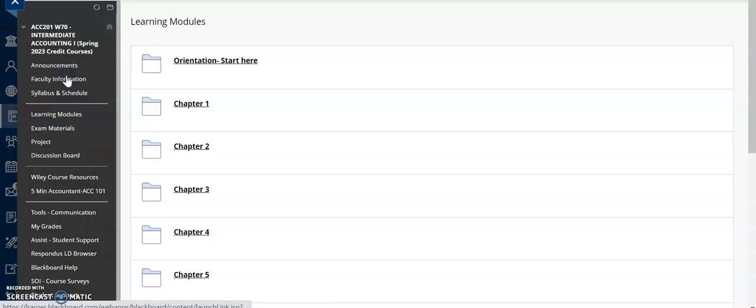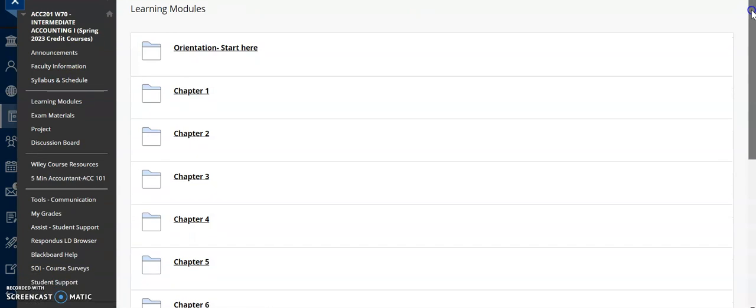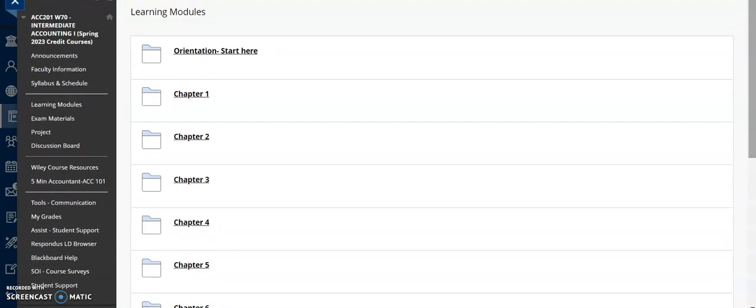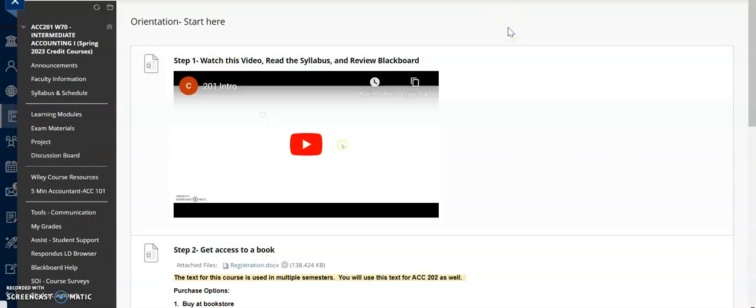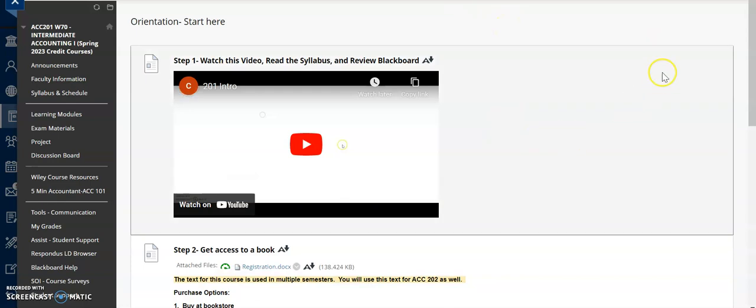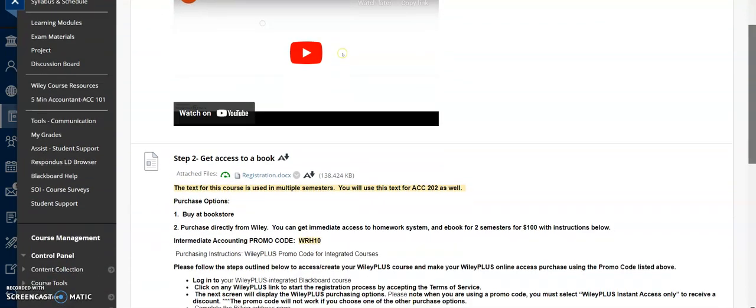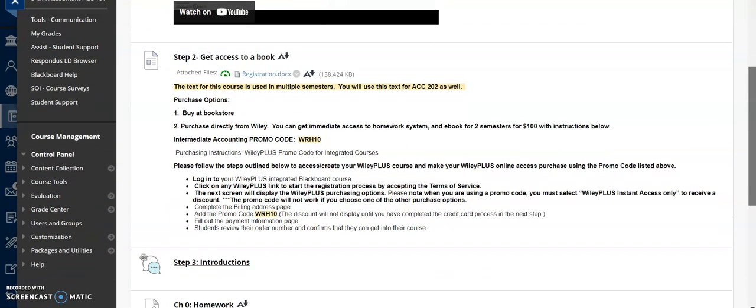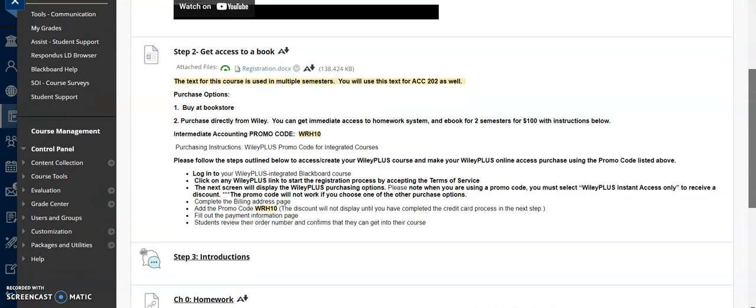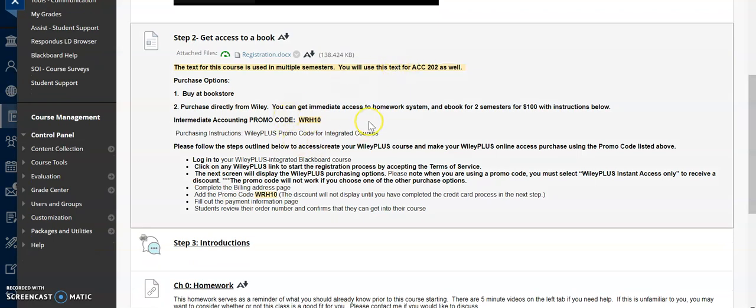Coming down here to the learning modules, this is where you're going to find your chapter content. We'll go through that in a second, but you're going to start here on the orientation. You'll see this video, and then you'll also learn how to get access to this book. I would recommend getting the ebook access.